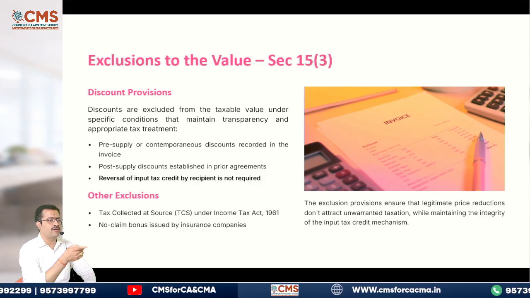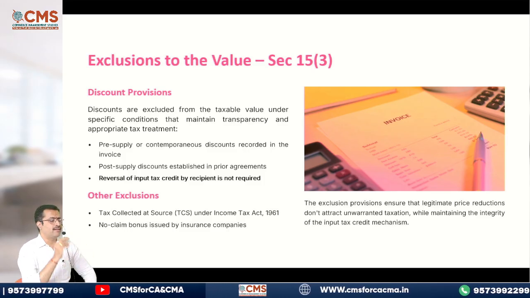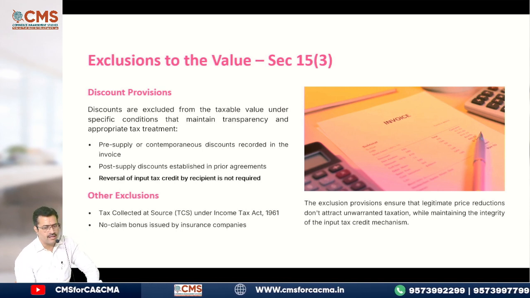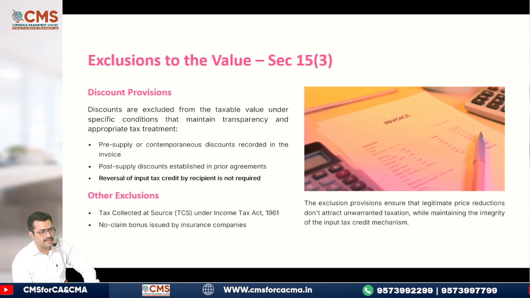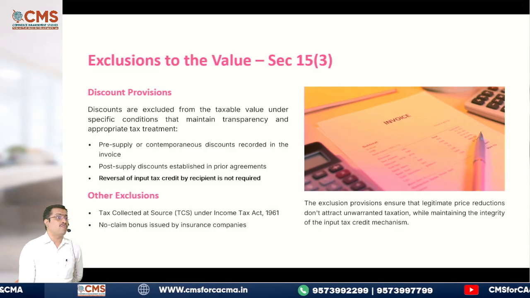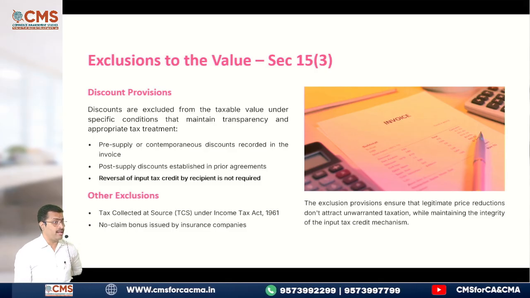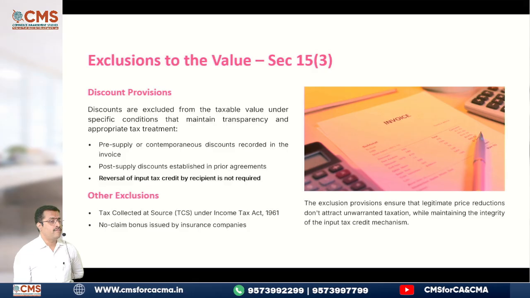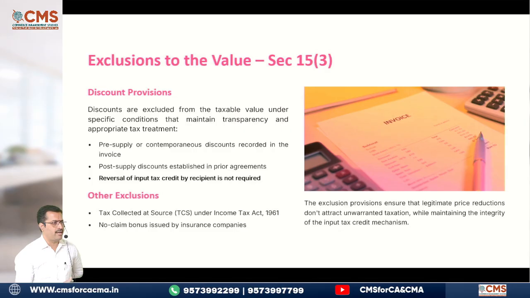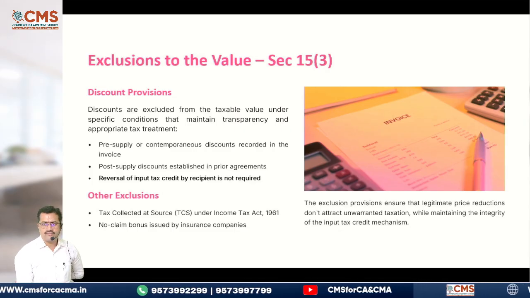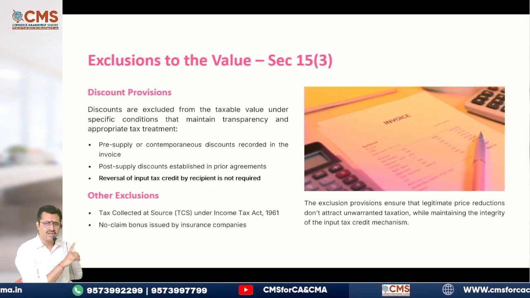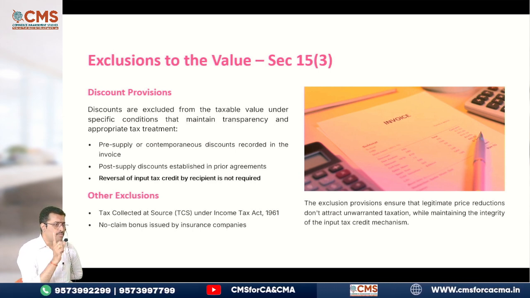Now, here there is an amendment which I already discussed, especially with regard to post-sales discounts. Correct? Now, let's see. Discounts are excluded from the taxable value under specific conditions. What are the conditions? If it is a primary discount, it should be mentioned in the invoice. That amount of discount should be mentioned in the invoice. Otherwise, if you allow any discount, our Indians are very talented. They'll say, complete discount, sir, I did not receive any money, sir. This way they will try to escape the payment of tax, which is not correct at all. That is the reason they have said all primary discounts should be mentioned in the invoice.